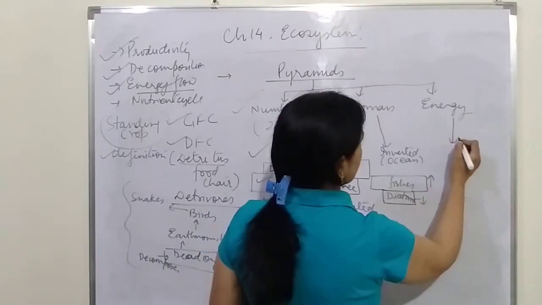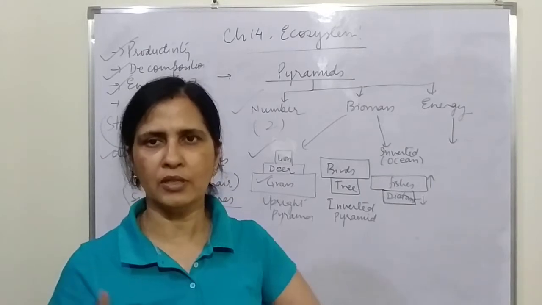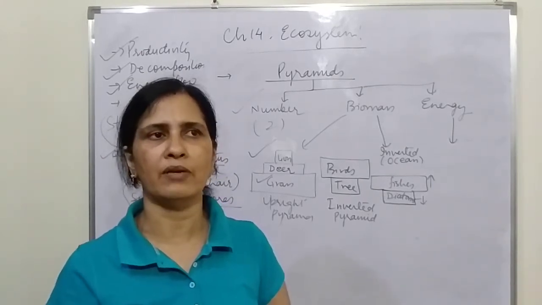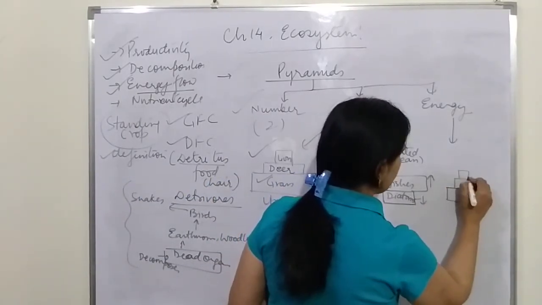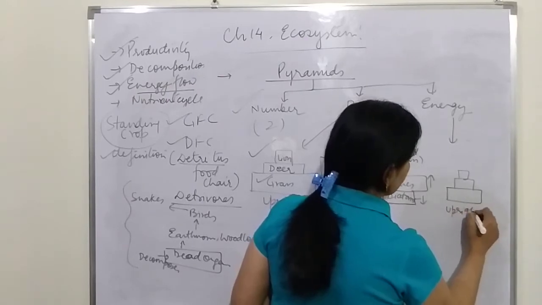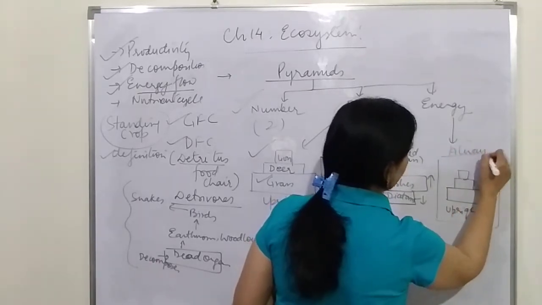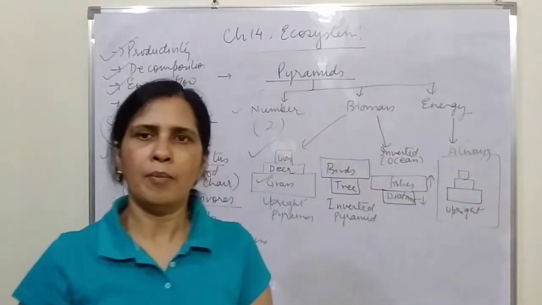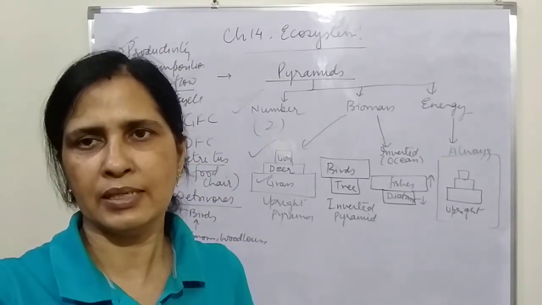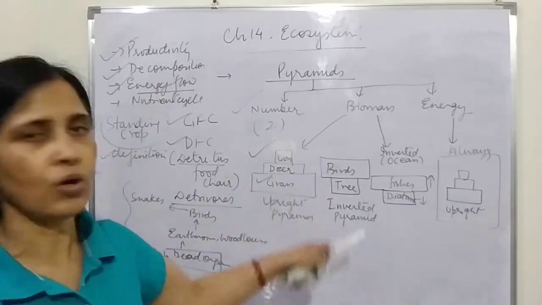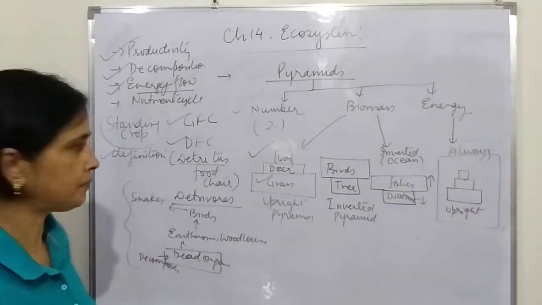If we talk about energy, we have already studied the 10% law, and according to that, the energy keeps on decreasing as we go up in the food chain from one trophic level to another. So it is upright because the energy keeps on decreasing. The energy pyramid is always upright. You will not find an inverted pyramid in energy. An organism having less energy cannot give more energy to the organism of the next level. So the pyramid of energy is always upright. This is how the energy flow takes place in nature.